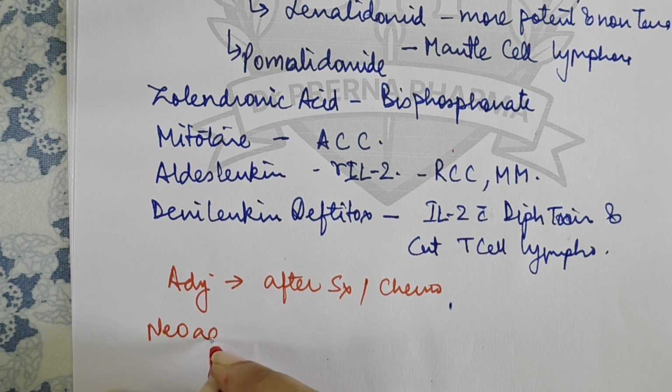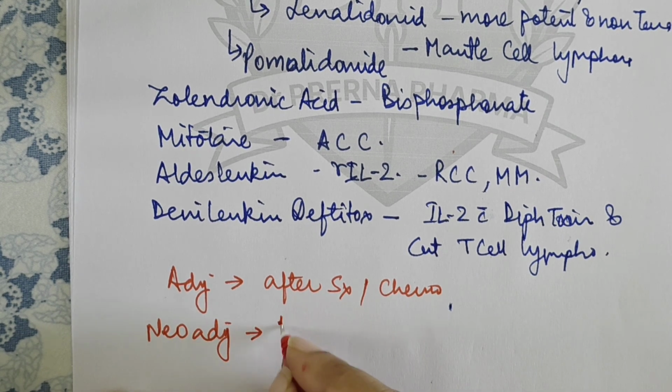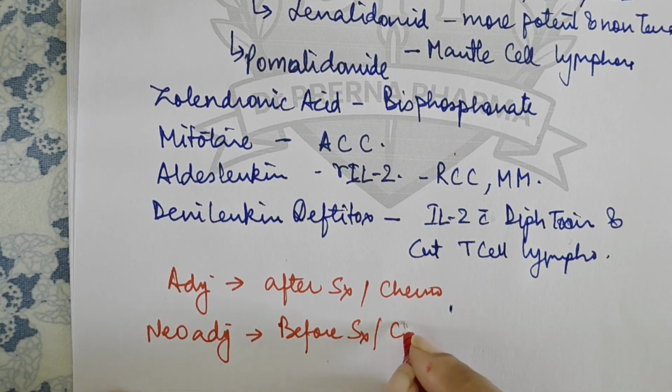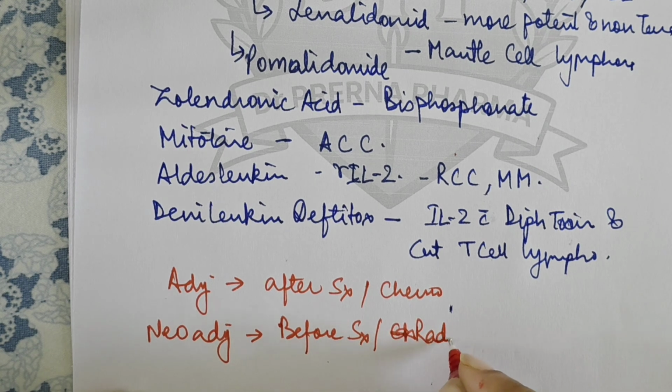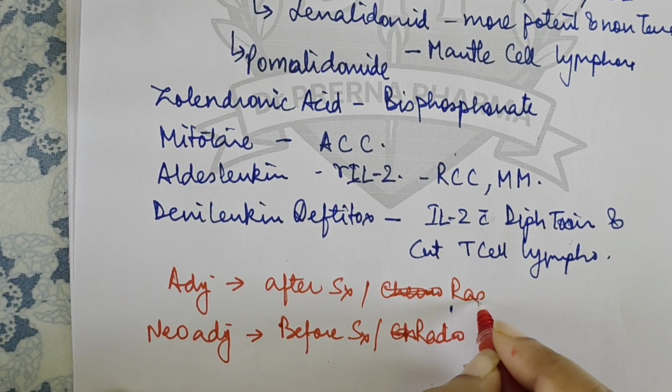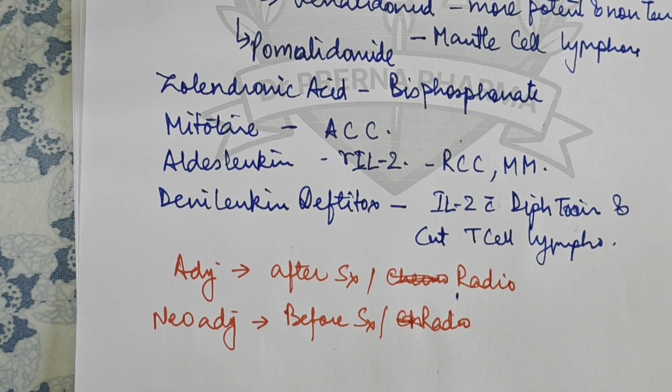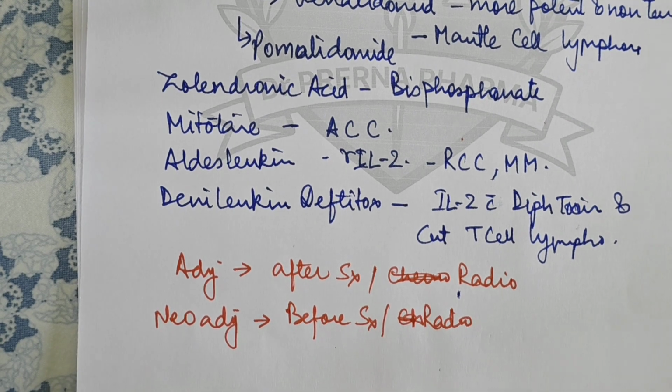And what do we call neoadjuvant? It is basically administered before surgery or radiotherapy. Okay, not chemo, radio. So adjuvant is after and neoadjuvant is before. So these were the important drugs which we have to complete in cancer.